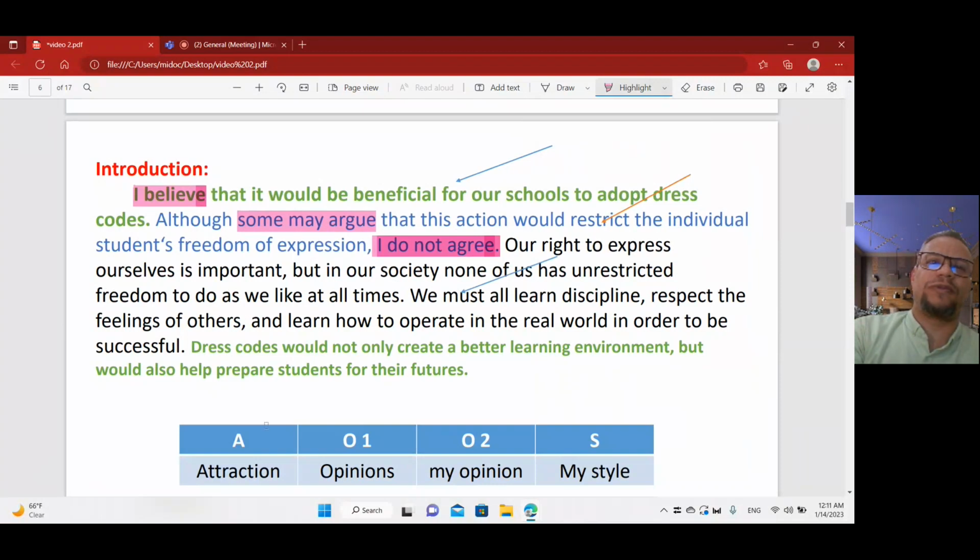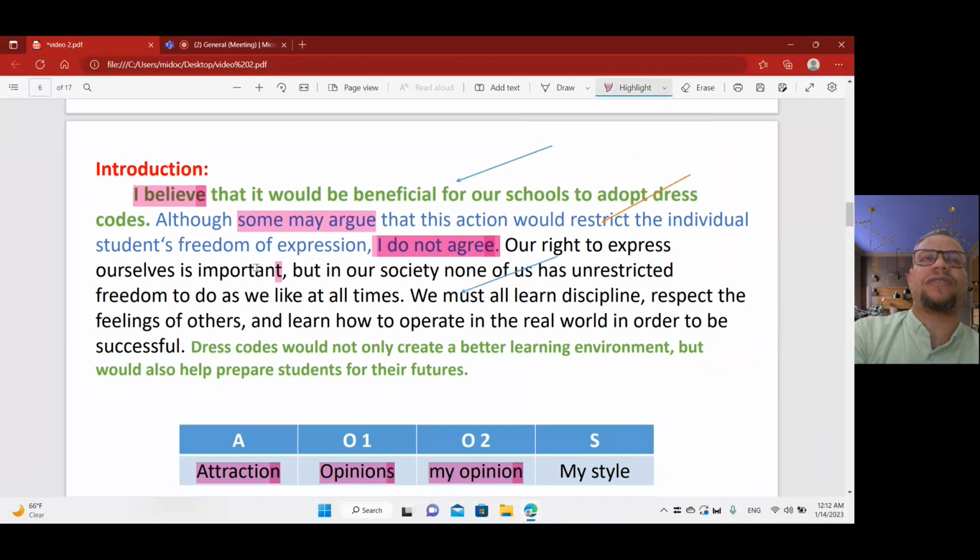So here, as I told you, the first sentence, the topic sentence, should be attractive. A. O1, I mean opinion number one against your opinion. He mentioned that, by the way. Then my opinion, it's okay. He mentioned that here first, or he repeated it again. Number three is about the style. How could you write next? Talk about that point. What's the style? Let's see. He said, our right to express ourselves is important.